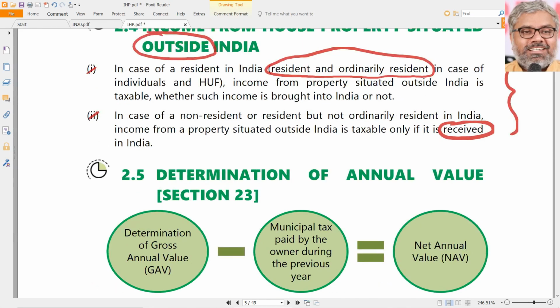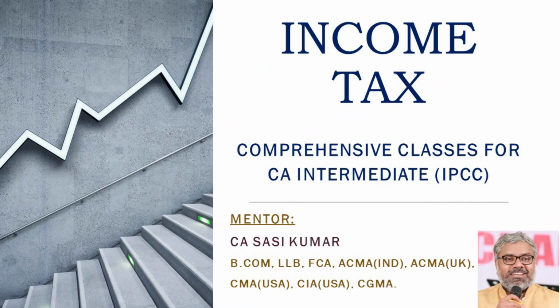The entire chapter of income from house property, of course, has the basic aspects that we already discussed, which are important as well to be remembered, but their application is doubtful in many cases. But in every question related to this head of income, you have to calculate income from house property by calculating the annual value of the property only. So how to calculate the annual value of the property? Once we know it, this chapter is more or less done. I would say at least 60% done. One section, and the chapter is almost over. That is the nature of this chapter.